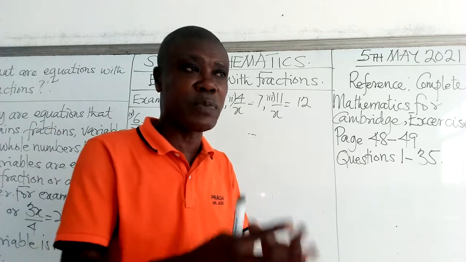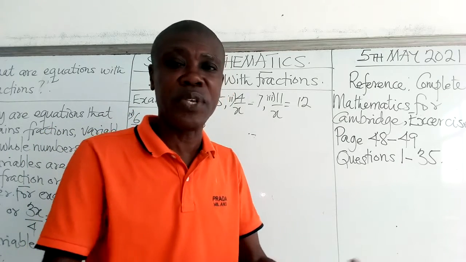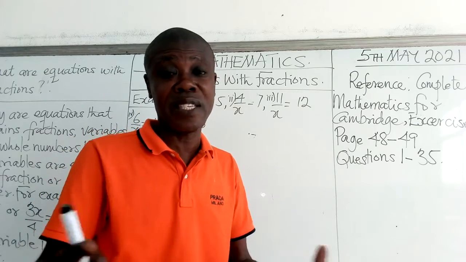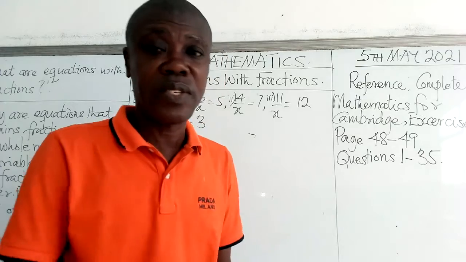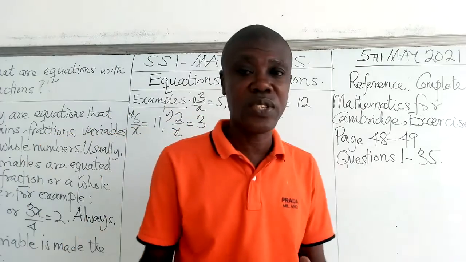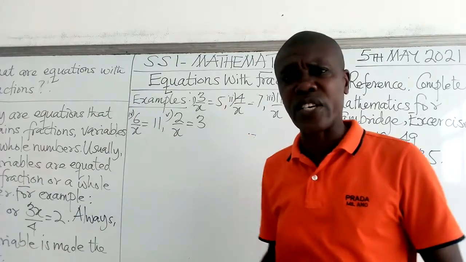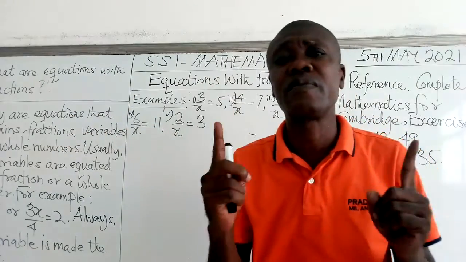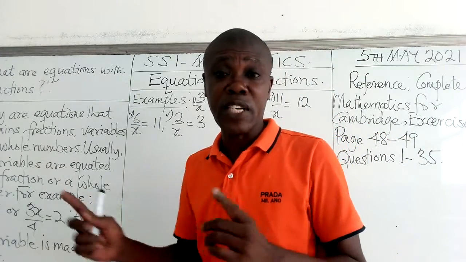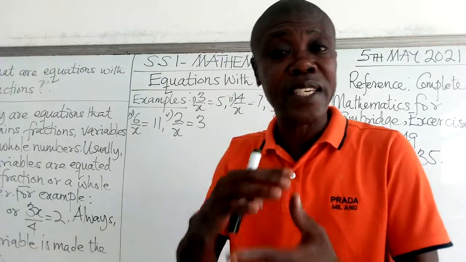When you say a variable, it means the variable can be x, it can be y, it can be p, it can be a. That is why we say it's a variable, because it varies. It changes. So basically, now let us look at what are equations with fractions. They are equations that contain fractions. And I've already explained what a fraction is. A fraction is a segmented number.